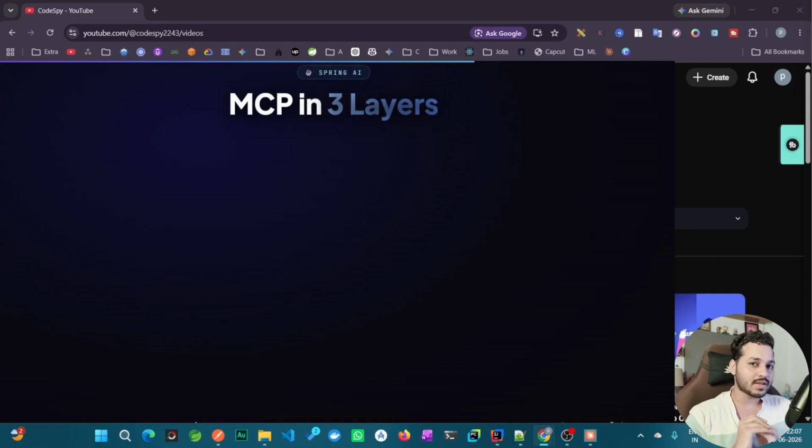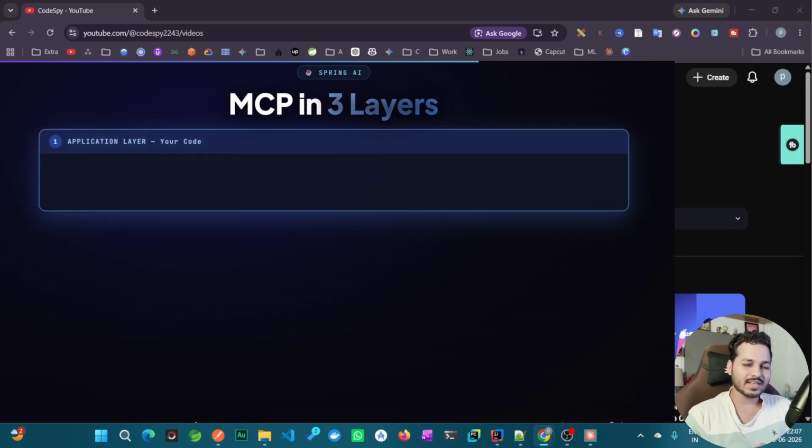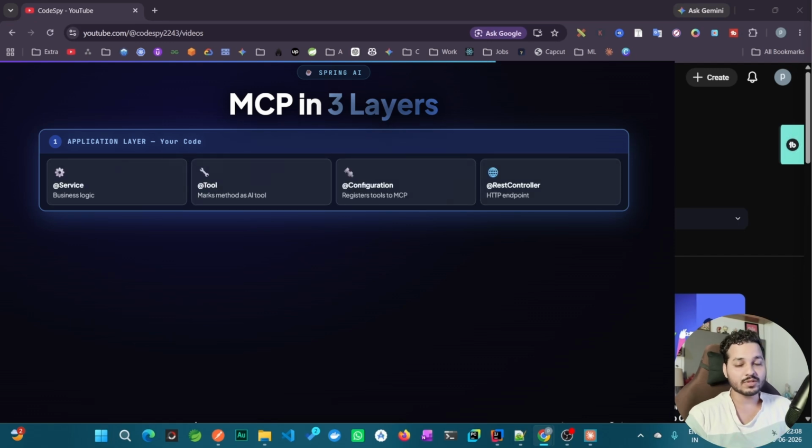So in Spring AI, we divide this MCP architecture in 3 layers. So first is going to be your application layer. Application layer is nothing but here your business logic will be there. So when we create the project, you will see we are using some annotations like service, tool, configurations in MCP server, and in MCP client or a host application, we use REST controller.